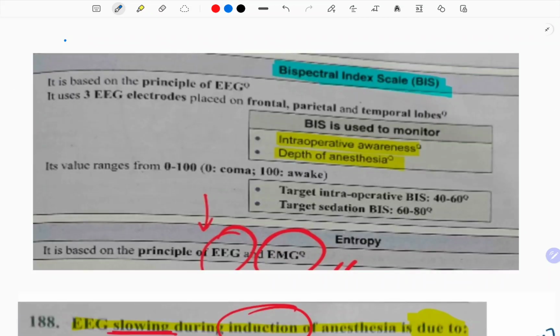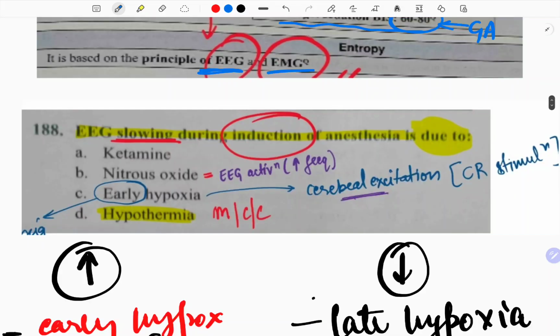Bispectral index scale is used for monitoring intraoperative awareness as well as the depth of anesthesia, and it is based on the principles of EEG and EMG, where the target for sedation is 60 to 80, which is also the range for general anesthesia.